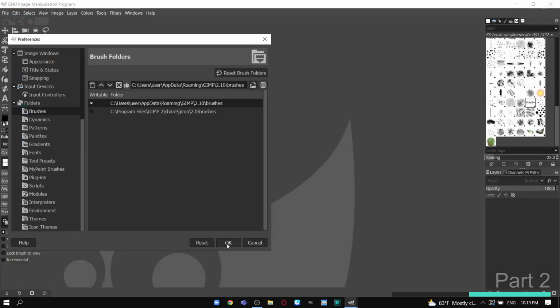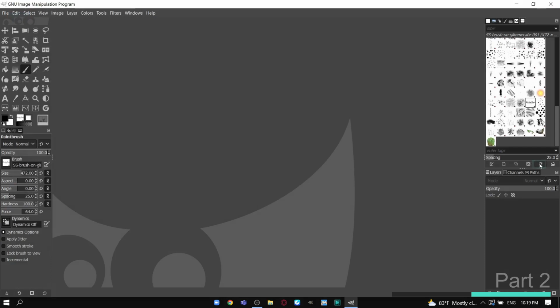Now you can open the Gimp editor and click the refresh button. Check the brushes that you imported. Now you can use those brushes for your work.